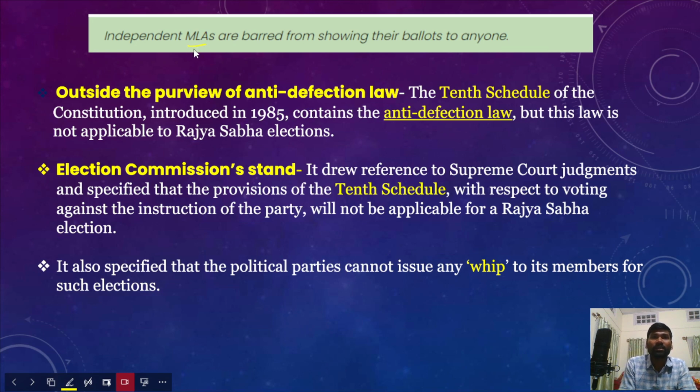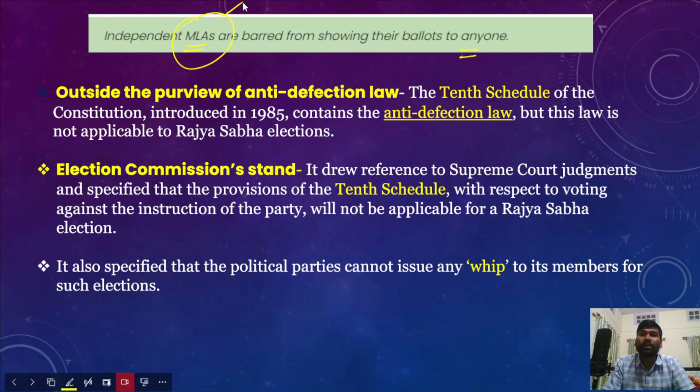In fact, there are certain independent MLAs also in our electoral system. Independent MLAs are not required to show the ballot papers to anyone, whether the political party, the whip of a particular political party, or the presiding officer. So independent MLAs are barred from showing the ballot papers to anyone. They can vote for anyone of their choice.